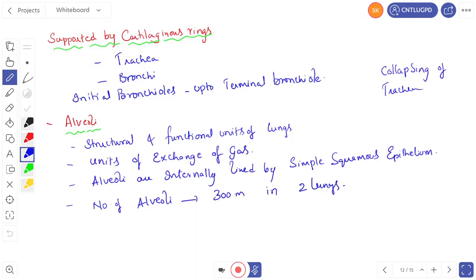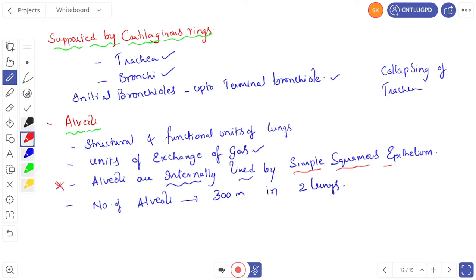All right, we go for the next one. What are the structures that are supported by cartilaginous rings? Trachea, bronchi, and initial bronchioles, up to terminal bronchiole. These three are supported by C-shaped cartilaginous rings. Now let us see the next one, alveoli. Alveoli are structural and functional units of lungs, and these are the units of exchange of gases. Alveoli are internally lined by simple squamous epithelium. Very important point, this one.